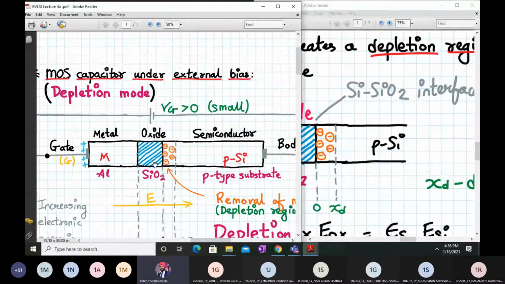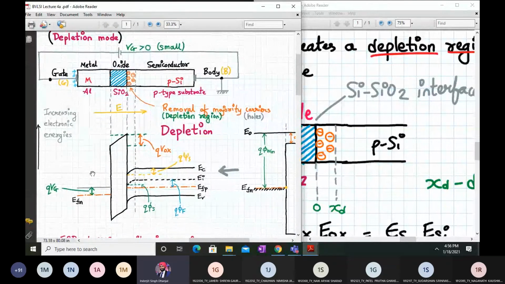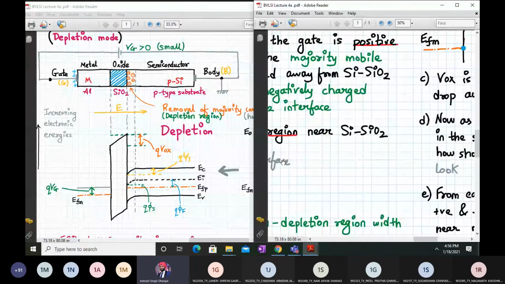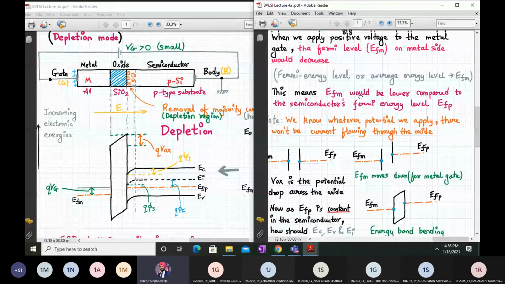Okay, now let us see how we get this energy band diagram, and how the band bending is like this over here. So let us start and let us complete that within the allotted time.